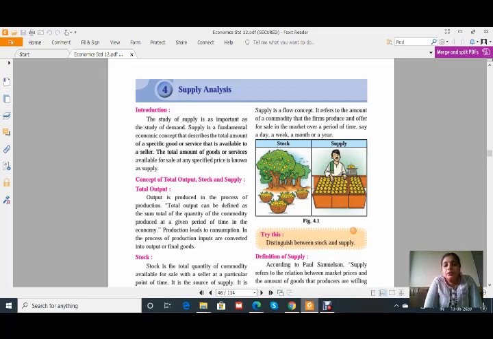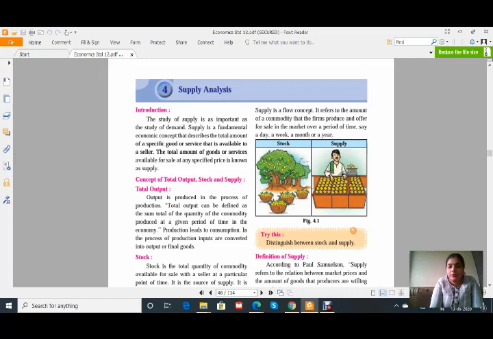That means the goods should be in a finished condition or services also are in such a way that they are ready to sell. Okay, this one is the important one because on a particular day, goods may be semi finished or in process. These goods are not considered for the supply. Only those goods which have the complete value of the goods in price is known as the supply. Okay, now the concept of total output, stock and supply, all this come under the definition.